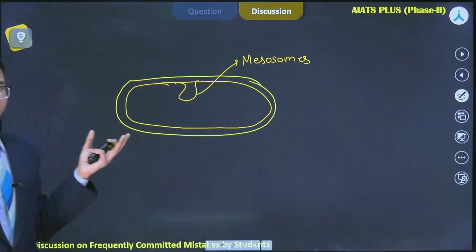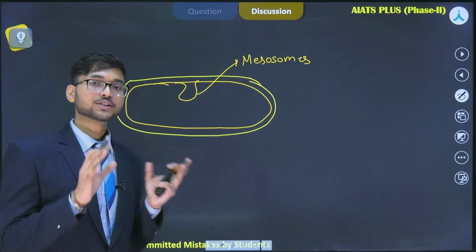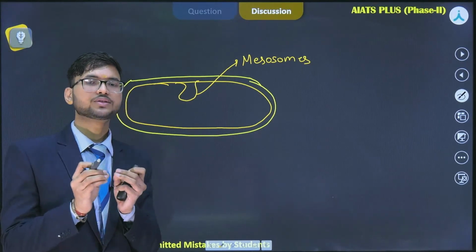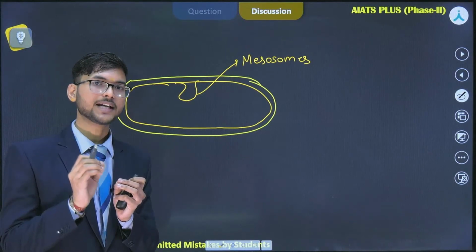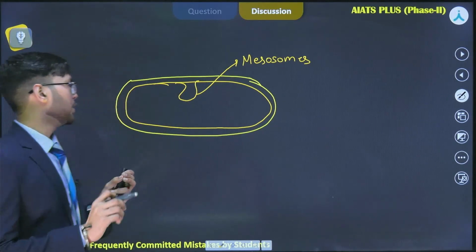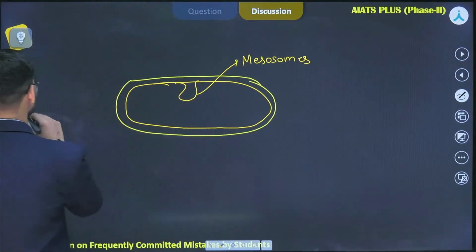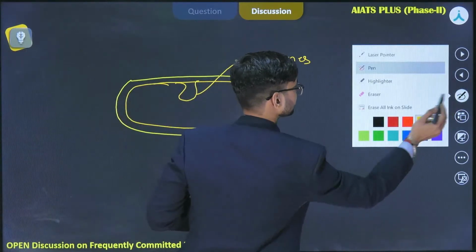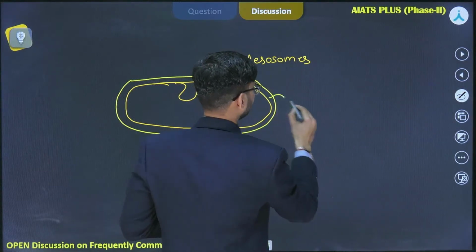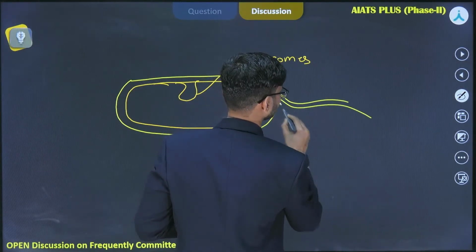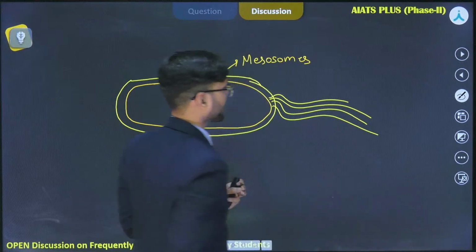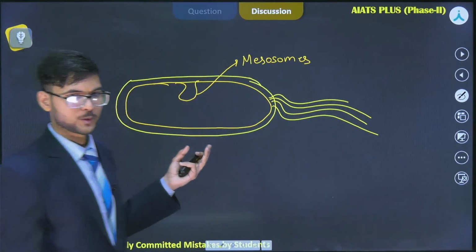Similar types of inclusion bodies are also found in cyanobacteria, where they consist of pigments called chromatophores, okay. Now, apart from this, you will find certain cell surface structures, like here you will find long structures that are called flagella, okay.